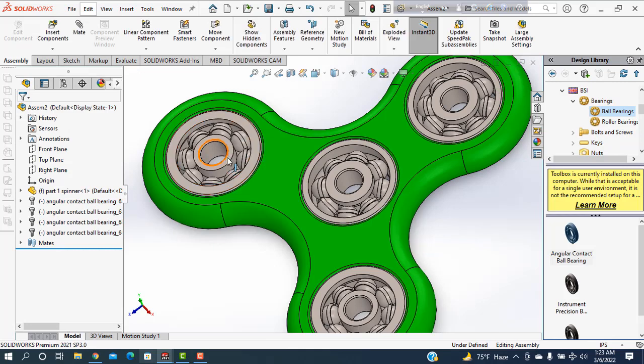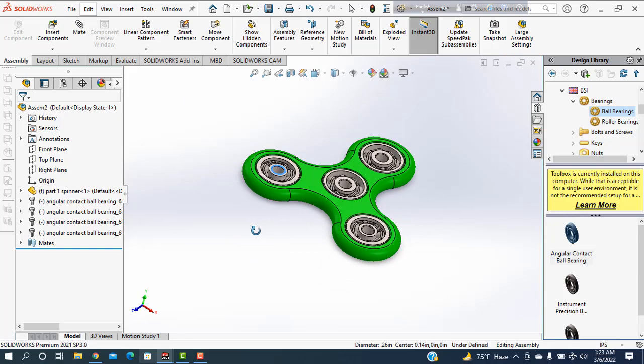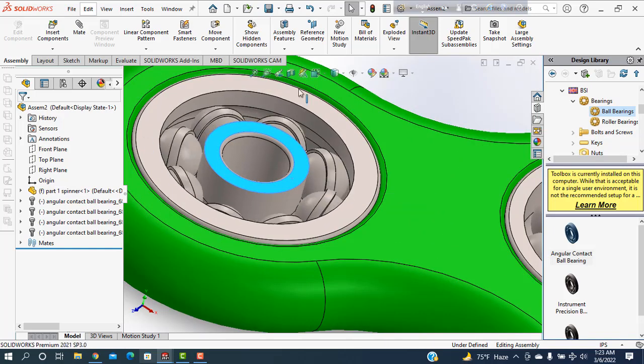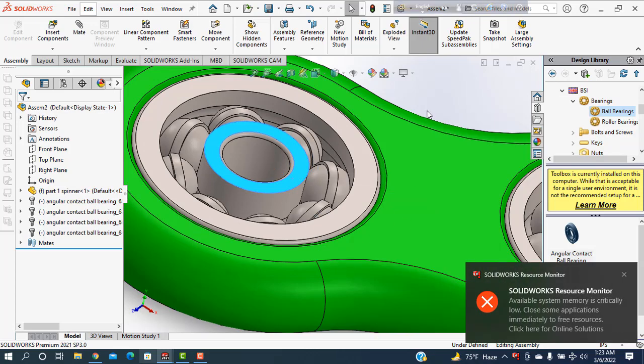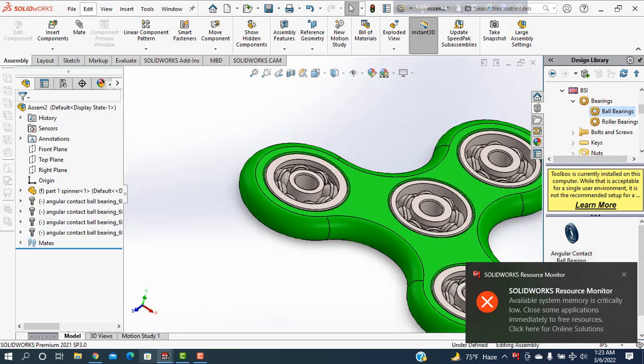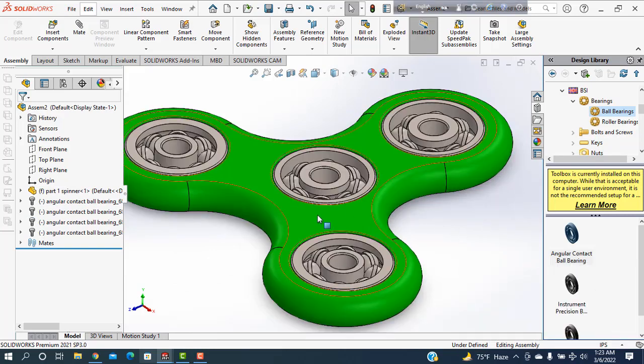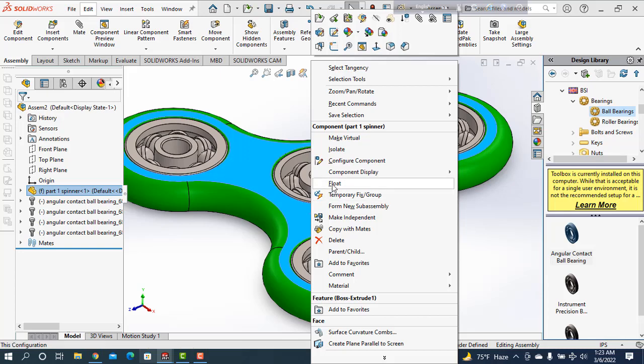Then see, pull to rotate. See, selecting this one is rotating. Okay, done. Then I'm going to float it. Selecting this one, then float.